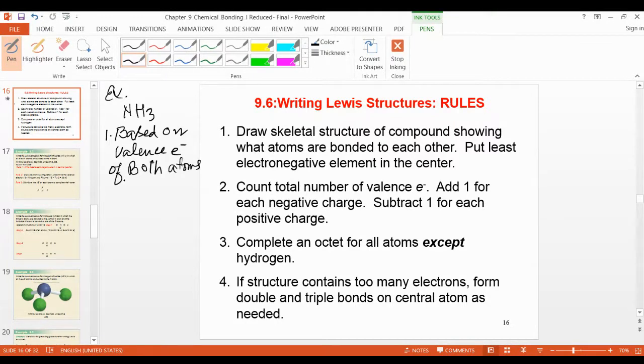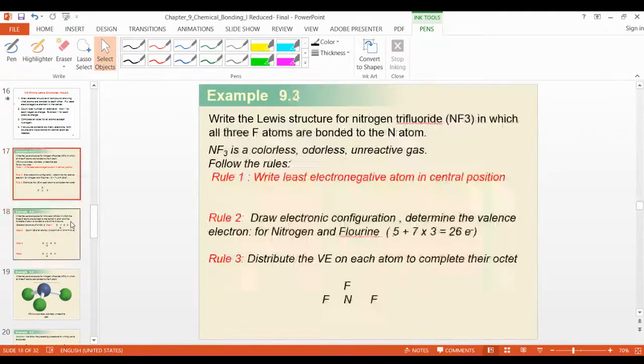Five. How to identify the valence electrons? What I explained in the class. It depends on the group. Nitrogen, which group does it belong to? Group 5. So how many valence electrons? 5 electrons.